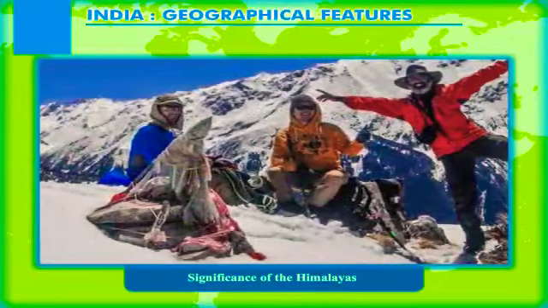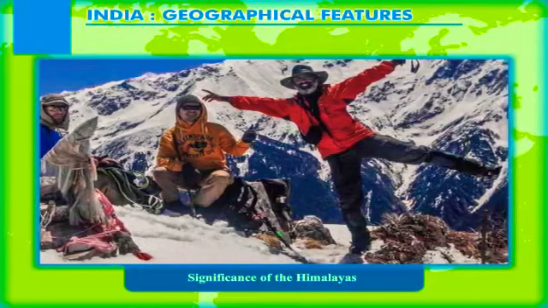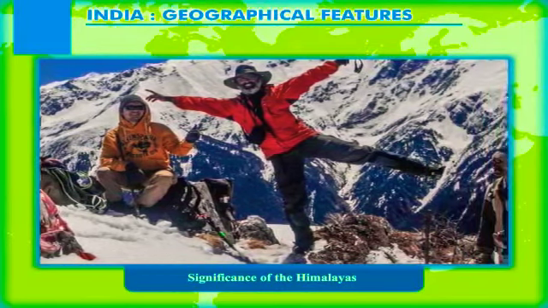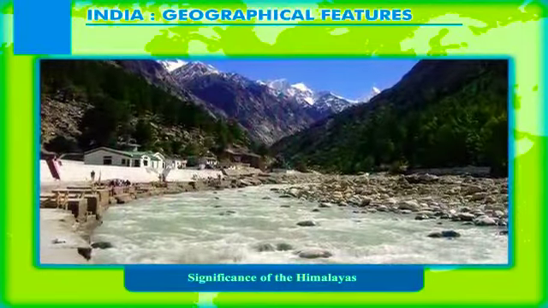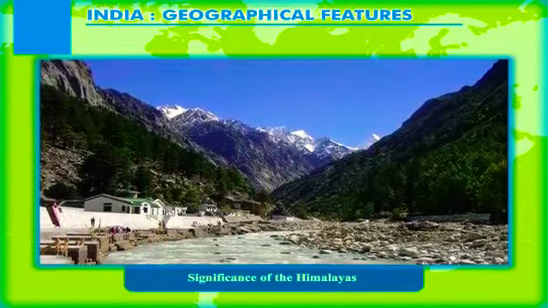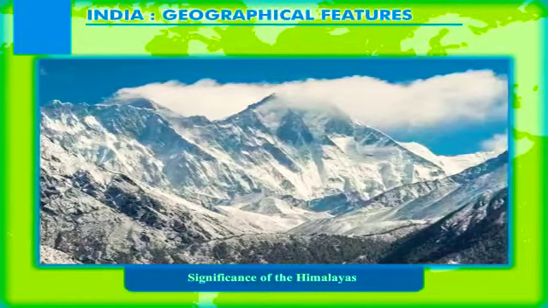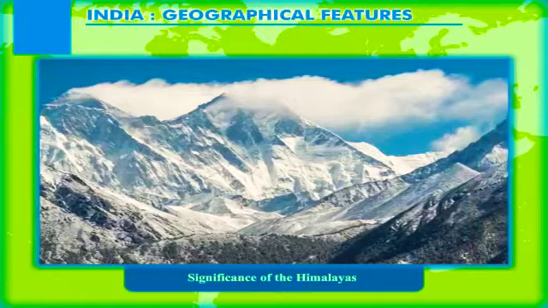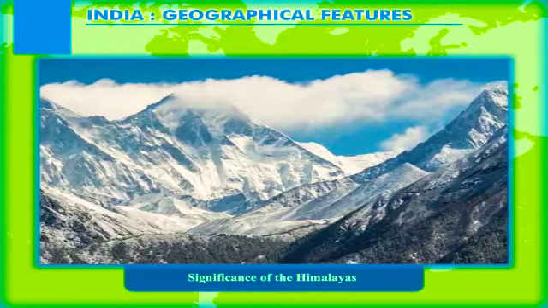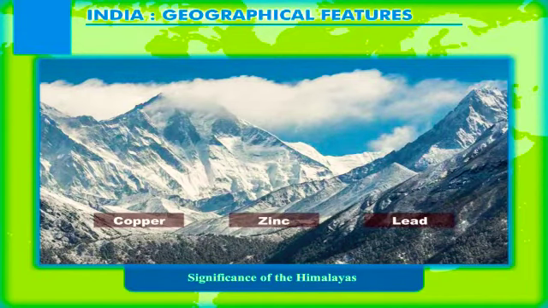They attract a large number of tourists from India and abroad. The Himalayas also have suitable sites and fast-flowing rivers that create ideal conditions for the generation of hydroelectricity. The Himalayas are a home to rich flora and fauna and therefore contribute in the maintenance of the ecological balance. Himalayas are also a storehouse of minerals like copper, zinc, lead, etc.